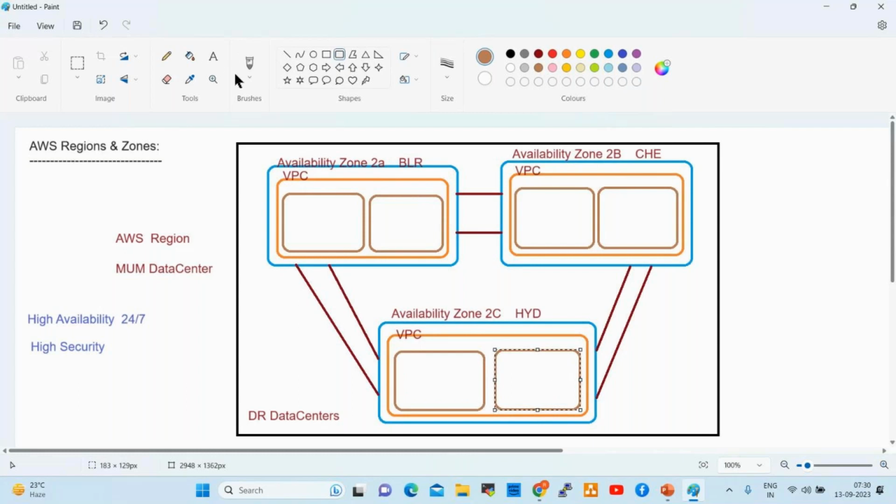Subnets are of two types, right? What are those? Public subnet and also private subnet.